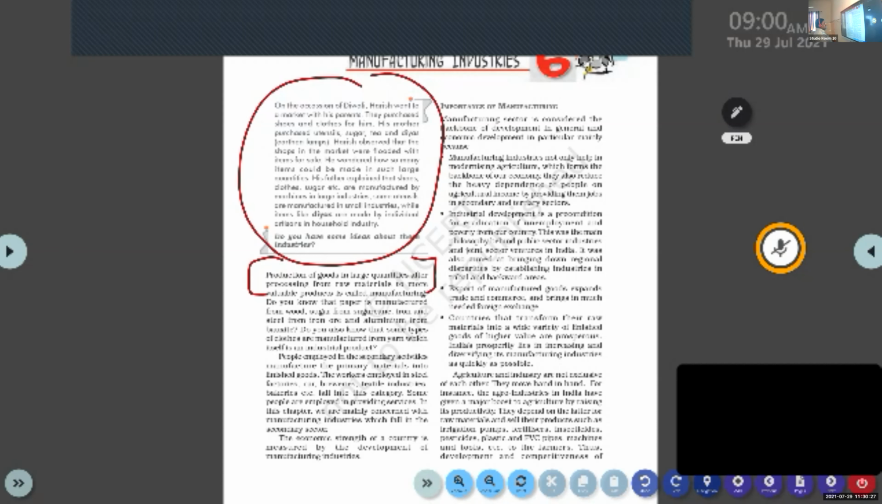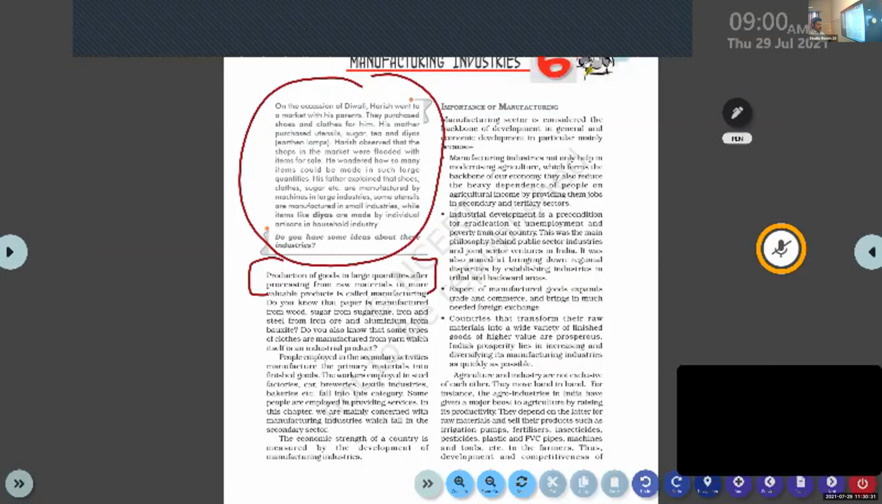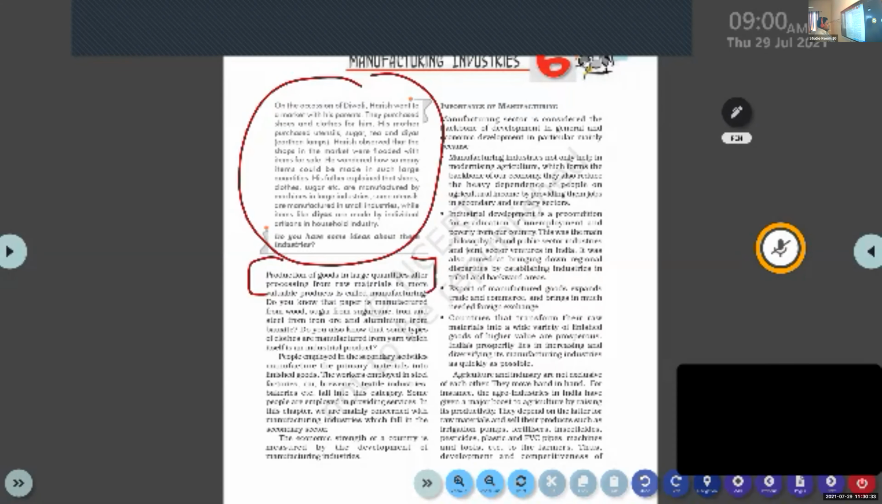People employed in secondary activities manufacture primary material into finished goods. Underline: primary material to finished goods, in the second paragraph on the right side. The workers employed in steel factories, car factories, breweries, textile industries, bakeries, etc. fall in these categories. Some people are employed in providing services. In this chapter, we are mainly concerned with the manufacturing industries which fall in the secondary sector.